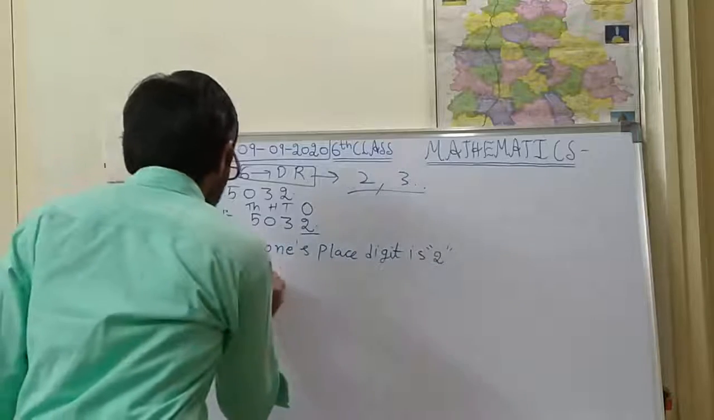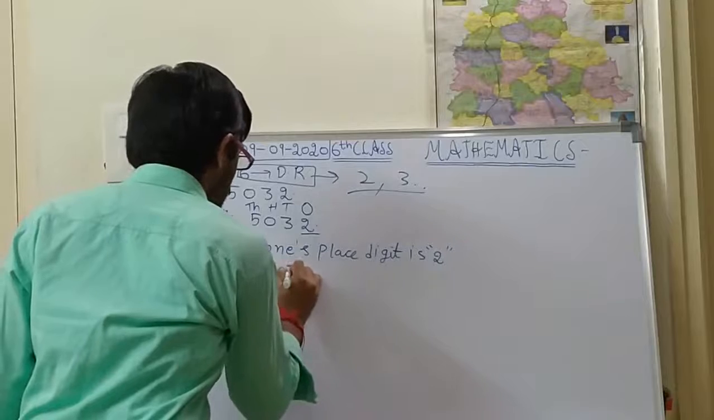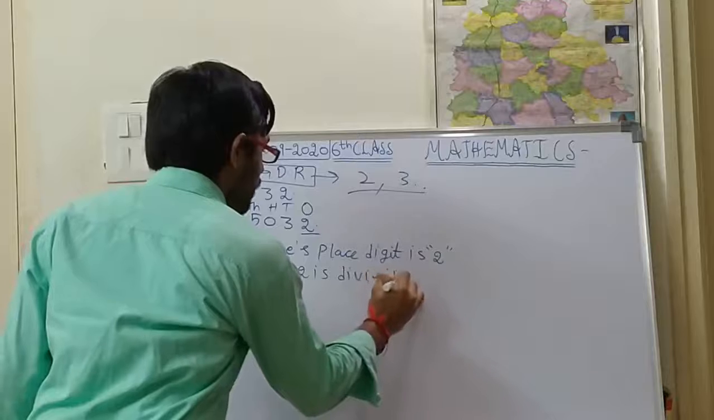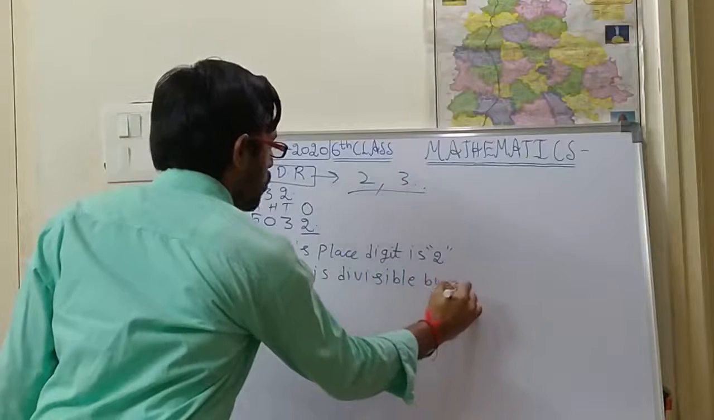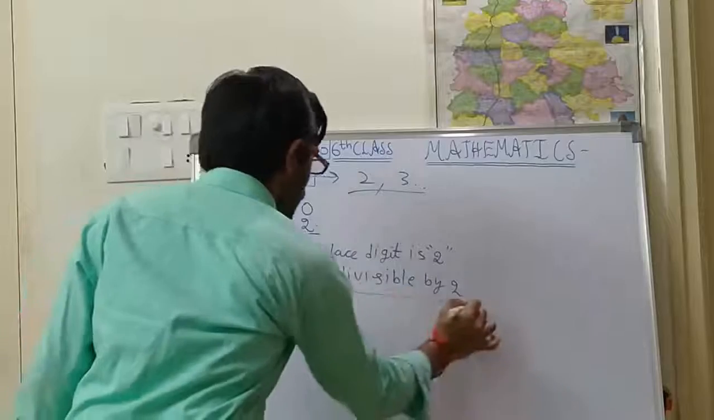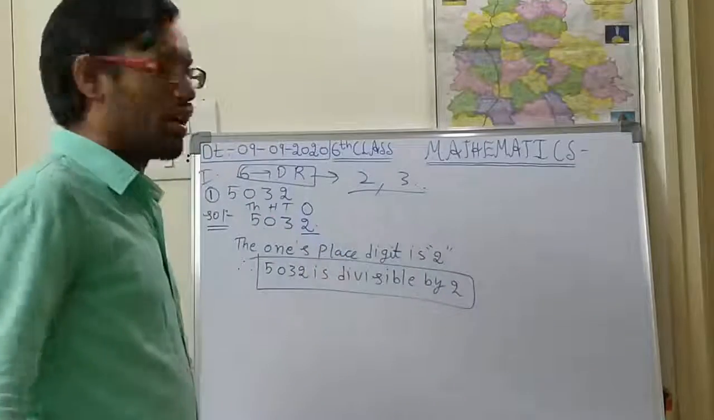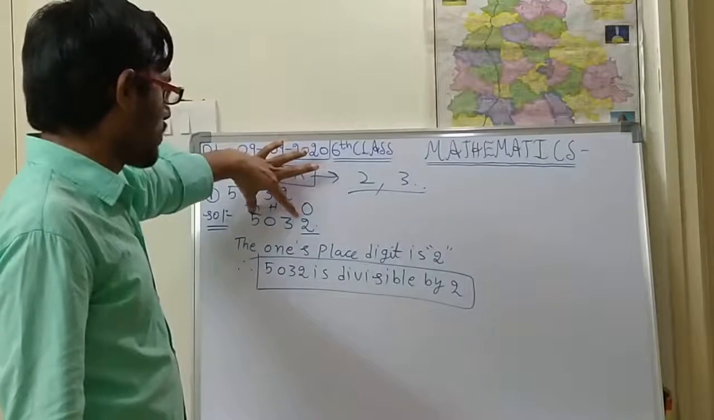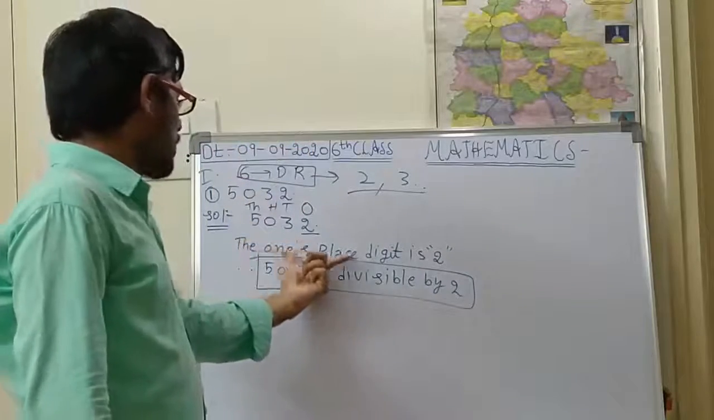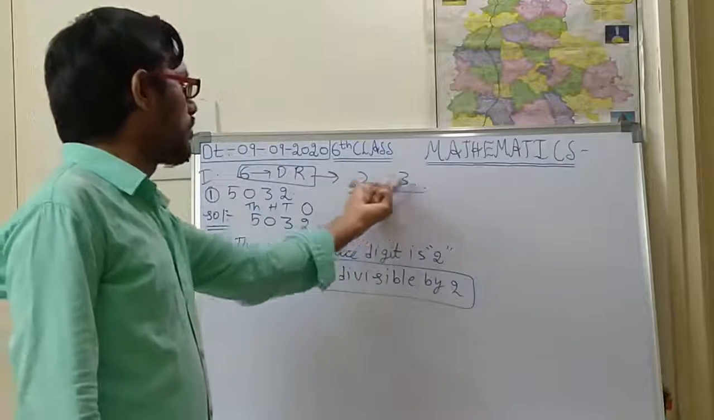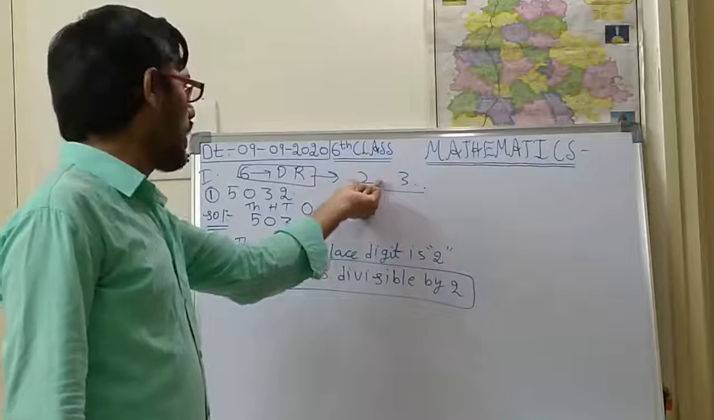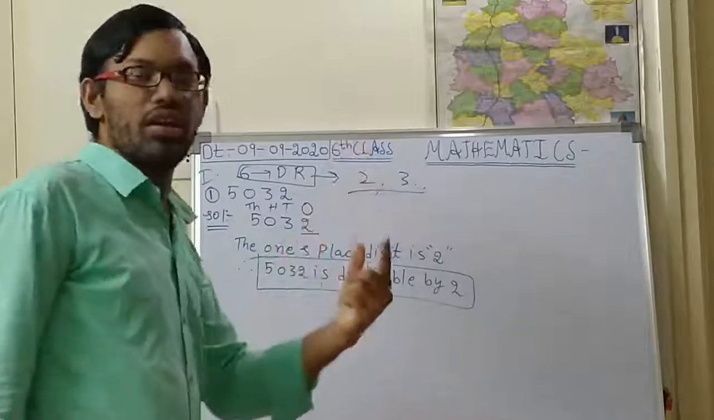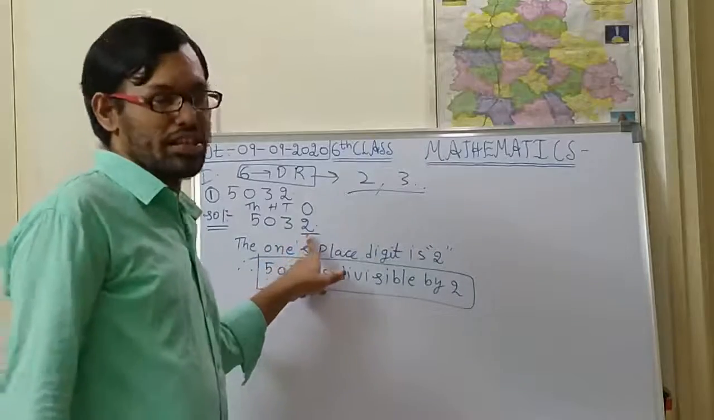Therefore, 5032 is divisible by 2. You are supposed to keep this in the box. I think you understand, children. So this is the process: the first question is 5032, then the ones place digit is 2, because first we are verifying whether the given number is divisible by 2 or not. For 2, what do we have to check? We have to check the ones place digit.